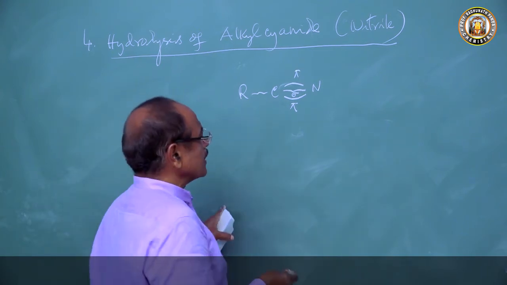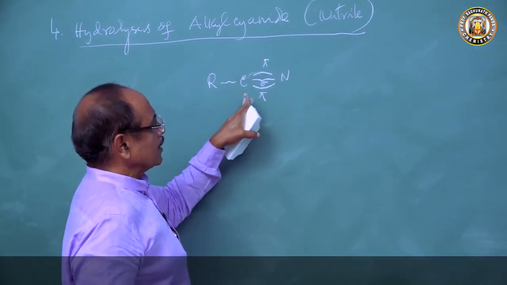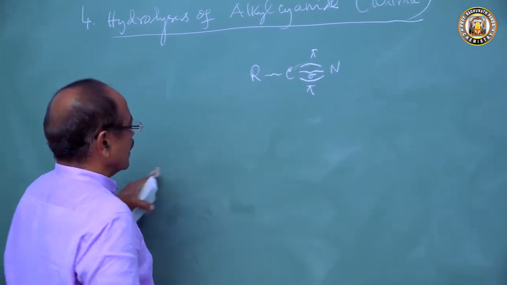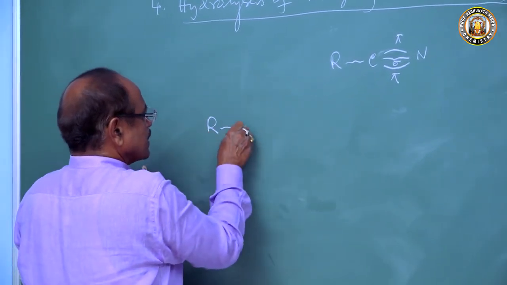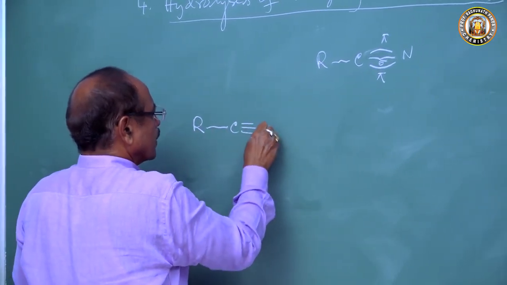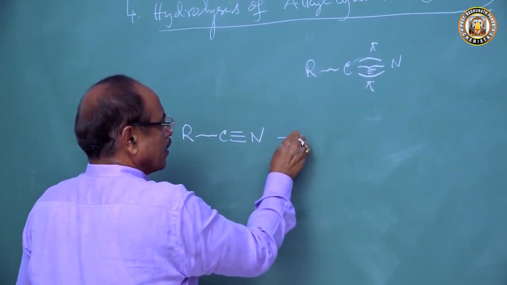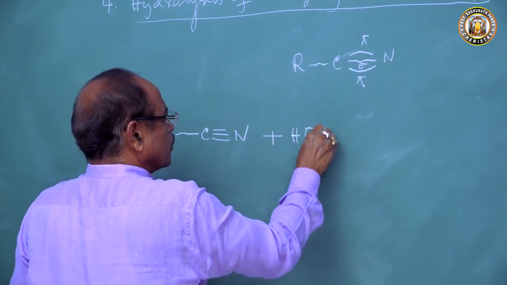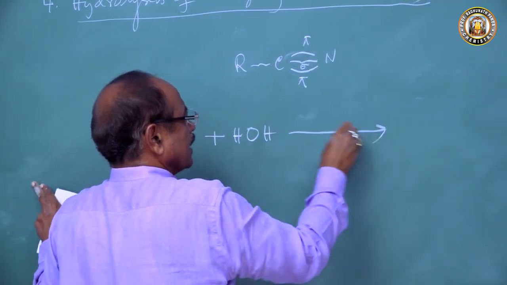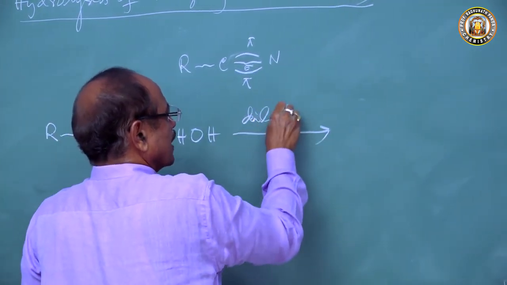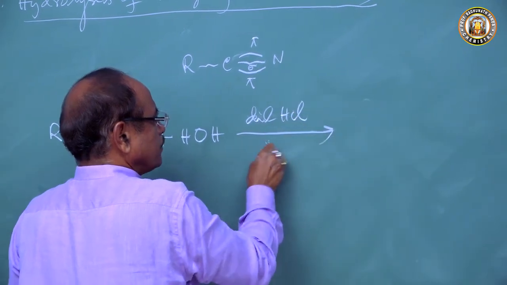So if you take R, C triple bond N and add acid, say dilute hydrochloric acid, and heat.